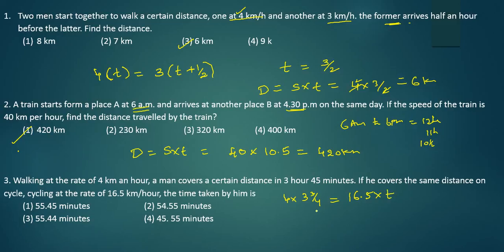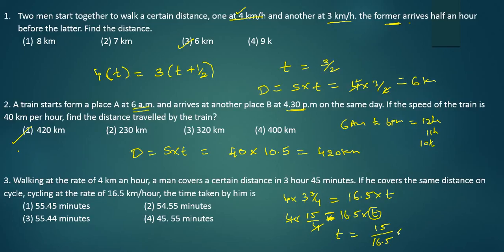Now this is 4 into, this mixed fraction can be written as 4 3s are 12, 12 plus 3 is 15, so 15/4. So 4 into 15/4 equals 16.5 into t. Now I have to find the value of t. 4 and 4 will get cancelled, implies t equals 15 by 16.5 hours.